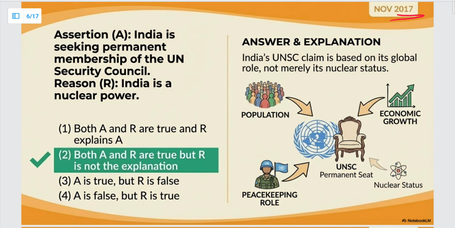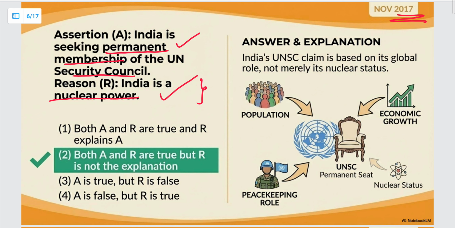Next, November 2017 का है. Again, assertion and reasoning question. India is seeking permanent membership of the UN Security Council, and the reason is India is a nuclear power. देखिए, this is correct and this is also correct. ठीक है. However, India is not seeking for a membership only on the basis that it is a nuclear power. ठीक है. उसके कुछ और अलग reasons हैं. न्यूक्लियर पावर होने की वजह से it is not asking for the Security Council permanent membership.